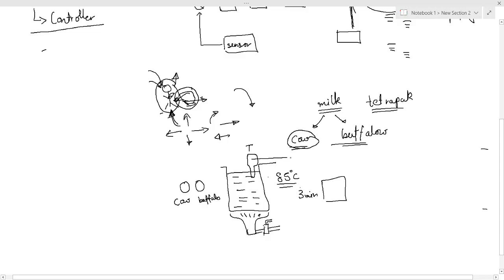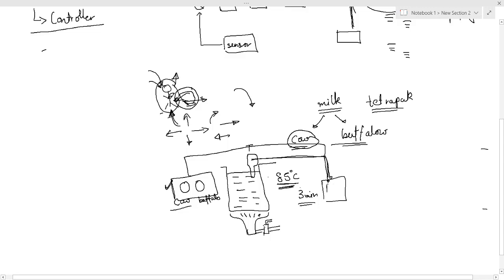So the temperature sensor will send a signal to the controller. The controller knows, okay, it is cow milk, so I have to keep it at 85 degrees Celsius for 3 minutes. This input signal, whether it is cow or buffalo, will come from a screen in front of you, or some kind of push buttons in front of you. This signal will also be sent to the controller. So the controller will get two signals. It will get a signal from your desk, what kind of milk it is, and it will get a signal from the temperature sensor.